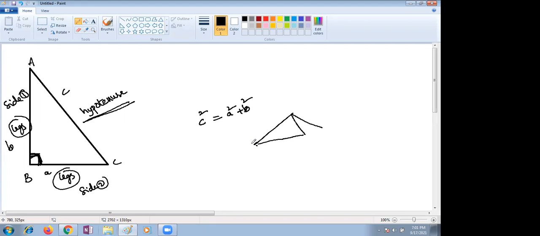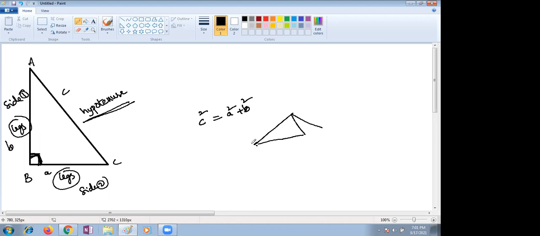You can prove it vice versa. If it is a right angle triangle, the hypotenuse square is equal to the sum of the squares of the other sides. That is the Pythagoras theorem. As well, you can prove the converse if you don't know whether it is a right angle triangle or not. By seeing the measures of the sides, take the largest side and square it, then square and add the other two sides. If the sum of the squares of the other two sides equals the square of the longest side, then definitely the triangle is a right angle triangle. This is the converse theorem of the Pythagoras theorem.